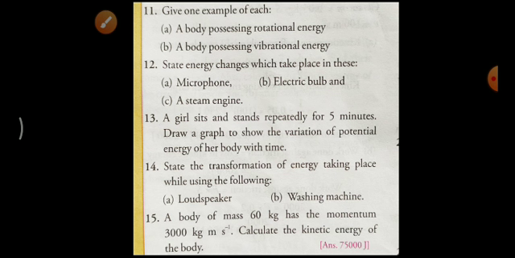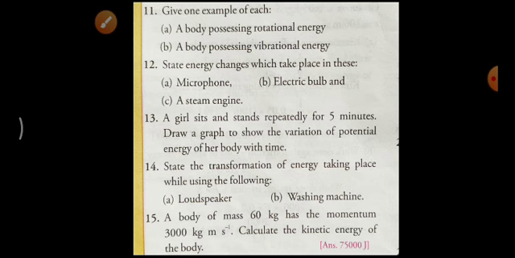Steam engine: heat energy to mechanical energy, because of the steam the blades of the turbine can rotate. So we get mechanical energy from the steam, that is, from heat energy to mechanical energy.